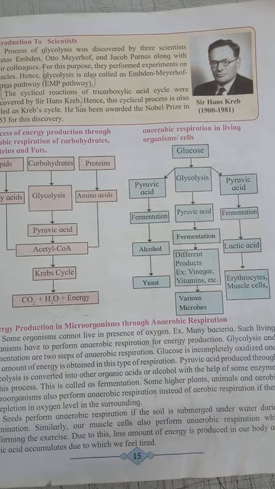There are two steps in anaerobic respiration. In aerobic respiration, as you have studied, there are three steps: glycolysis, the TCA cycle and the electron transport chain. But in anaerobic respiration energy is produced in two steps, glycolysis and fermentation.